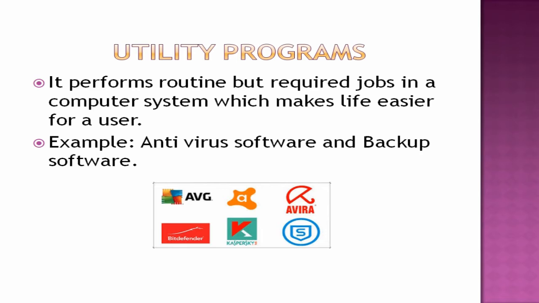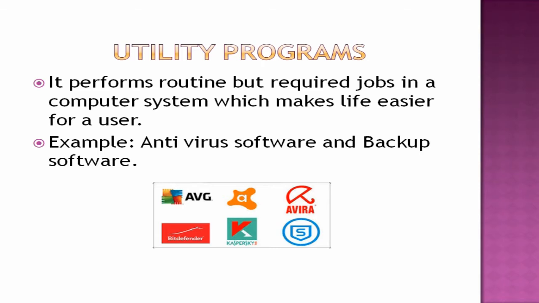Next comes utility programs. What is meant by utility programs then? They help your computer to be safe and your data to be saved. Okay, it will help you to save your data and save your computer from viruses. So it performs routine but required jobs in a computer system, which makes your life easier. What are the examples? Antivirus software and backup software. What is this antivirus software? You all know. It will save your computer from computer virus attacks.